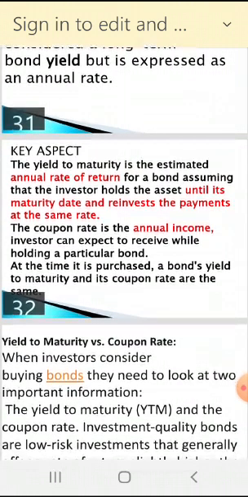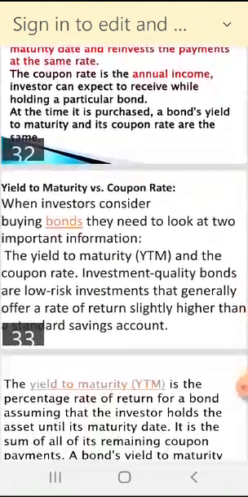Understood the point? At the time of purchase, suppose today you are purchasing at period 0, the YTM and the coupon rate, meaning the interest rate, are both the same. But as time passes, the YTM and coupon rate both change. So that relationship we are understanding.